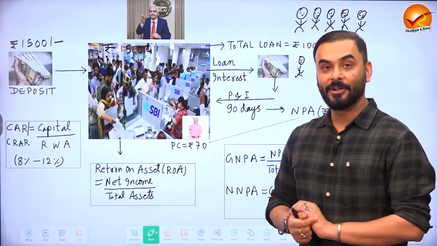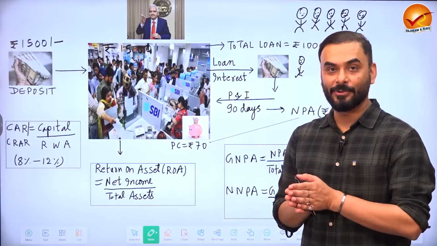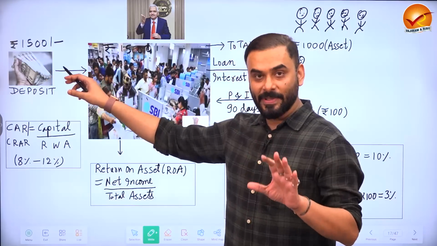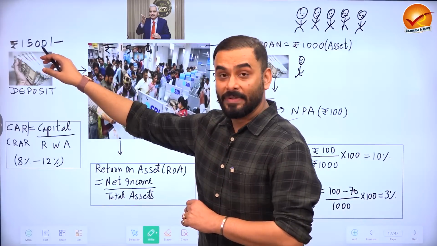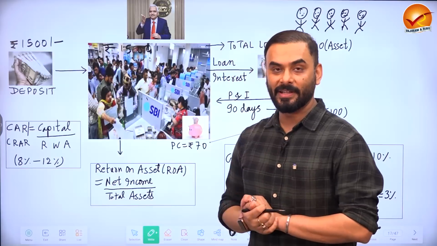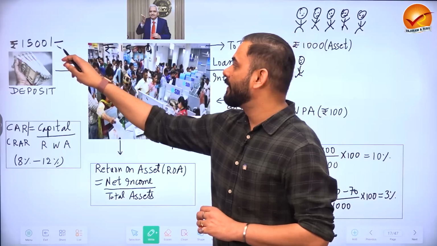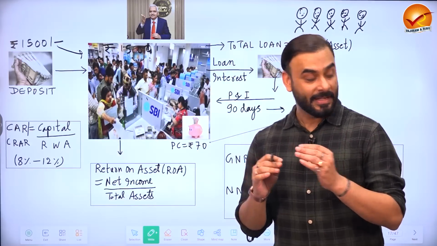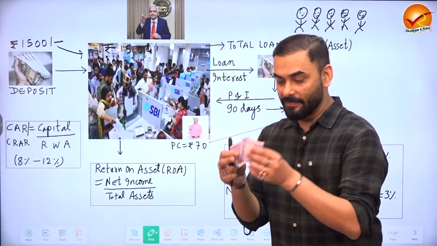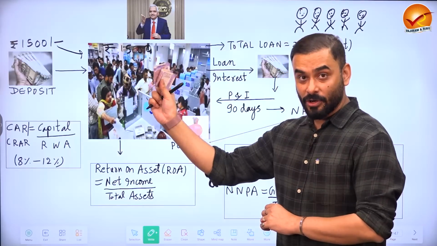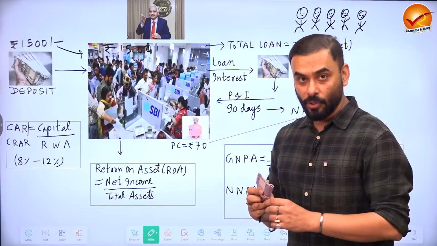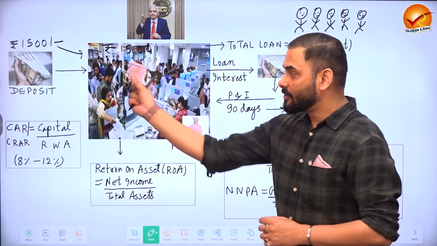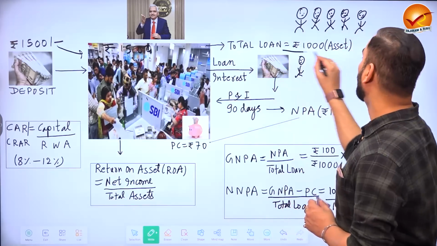Some people have come here to deposit cash. Some people have come here to take loans. Now suppose that in SBI, State Bank of India, around 1500 rupees has been deposited by the depositors. So this 1500 enters SBI. SBI is not going to give this entire 1500 as loan. SBI will keep, for example, 500 in its own pocket, and the rest of the 1000 SBI gives as loan.